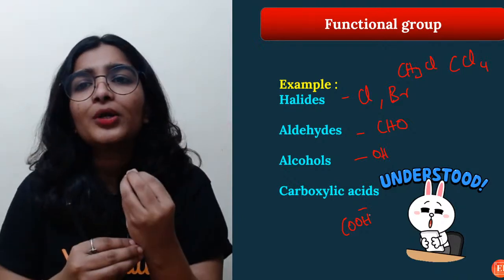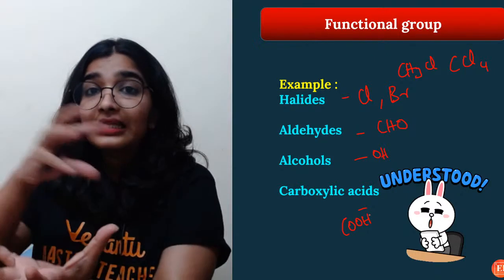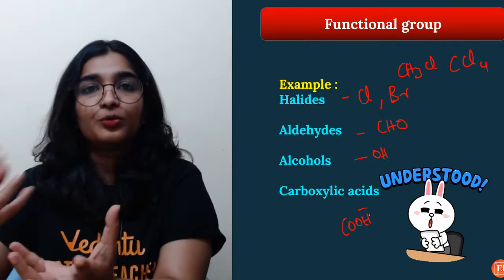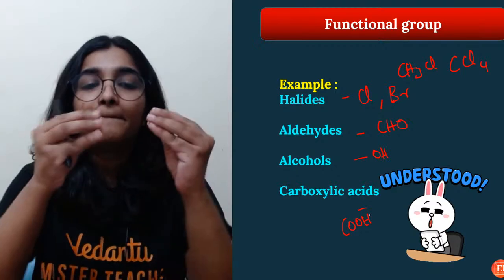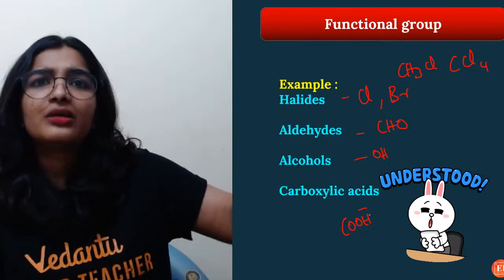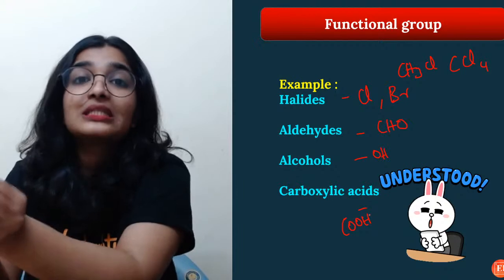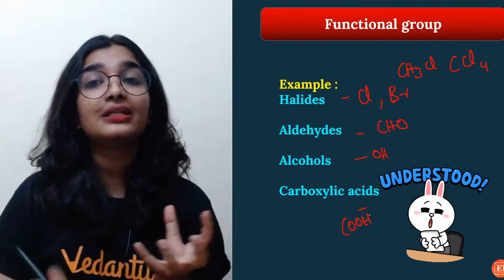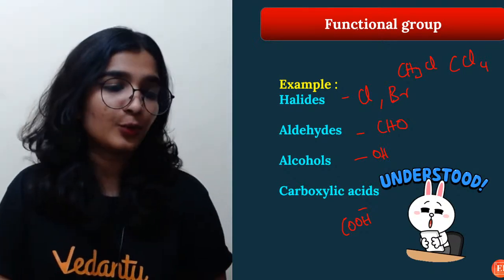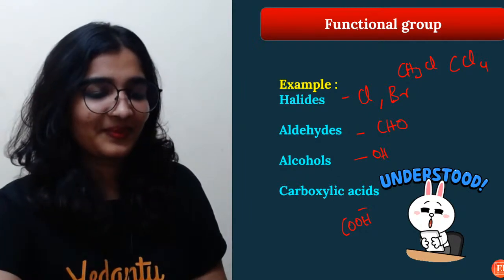I want you to understand what exactly a functional group is and why it is called so. Because these are the atoms or groups of atoms which confer some additional properties to that compound. If a compound has certain chemical properties, that is because of the presence of those atoms. So that is the reason it is called a functional group.